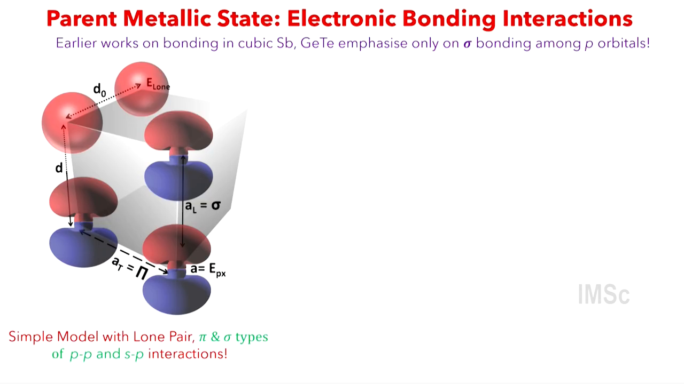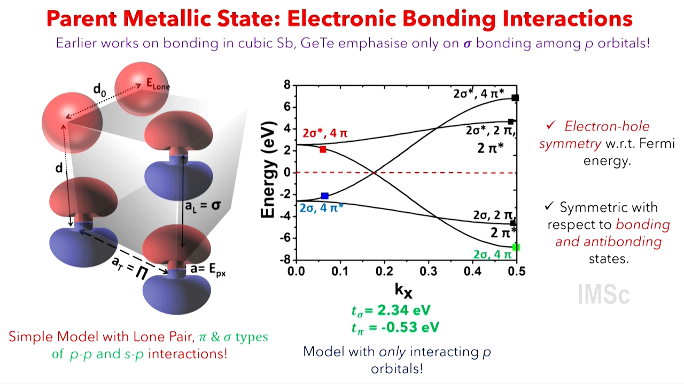If you look at it in detail, the electronic interactions are basically sigma interactions between the p orbital and also the s orbital of lead. In fact, if you use only p orbital interactions, you get an electronic structure which is beautiful. Why am I calling it beautiful?